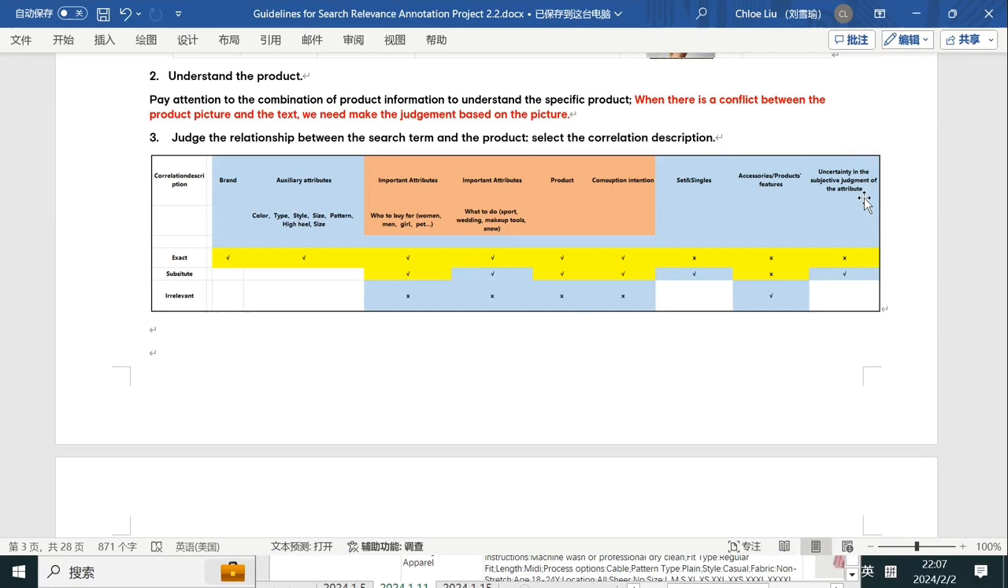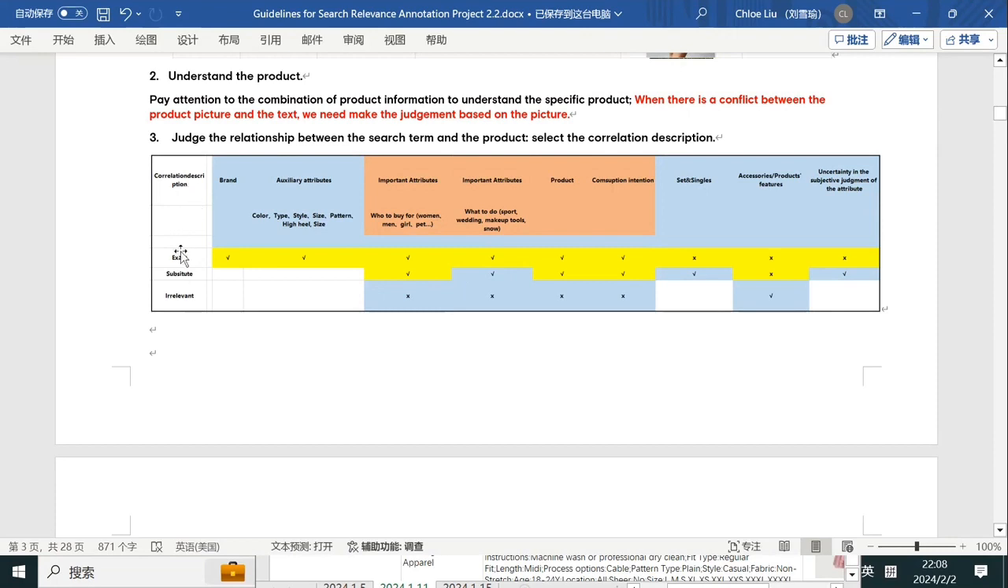Normally, we won't mark this relationship as exact because it is not like a word with its definition, because everyone has their own opinion, right? So under this circumstance, we have some uncertainty here, so we mark this as substitute. These three situations are very special, so let's talk about them in advance. And let's move on to the next line.